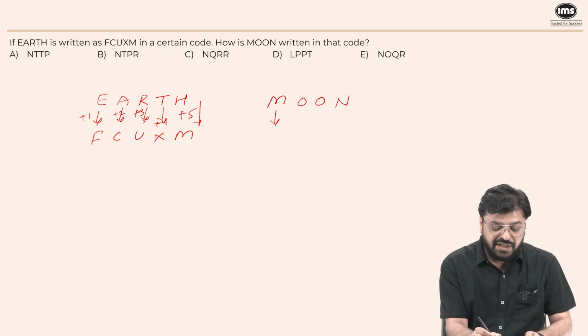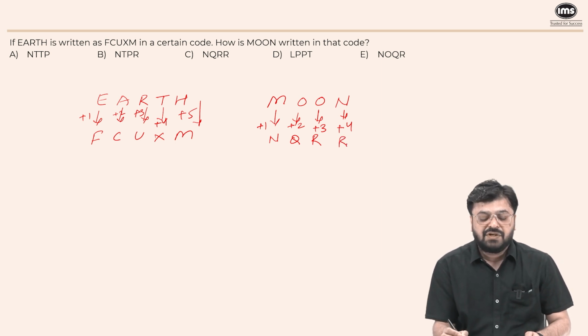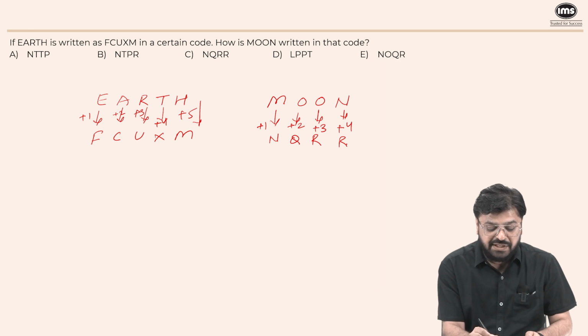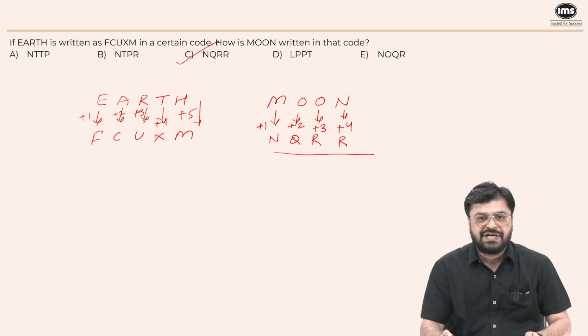Same way, M plus 1 is N, O plus 2 is Q, O plus 3 is R, and N plus 4 is R. So the answer is NQRR. Option C is the right answer.